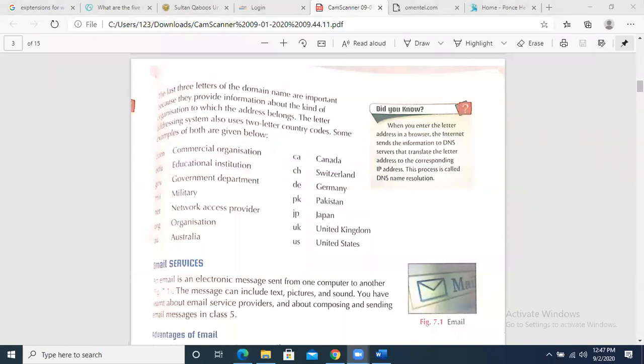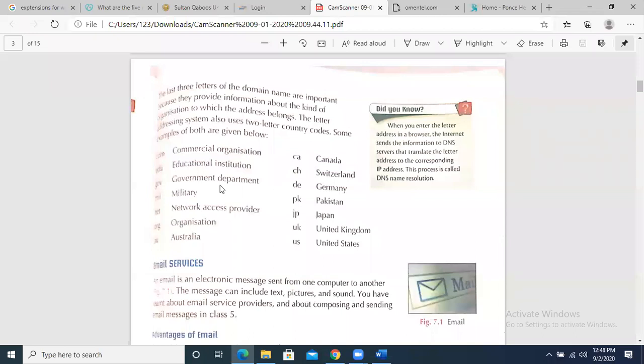So in this way, we can identify what kind of extensions there are. Those extensions exhibit the type of the site. .com means a commercial site. They also exhibit the country to which the site belongs.